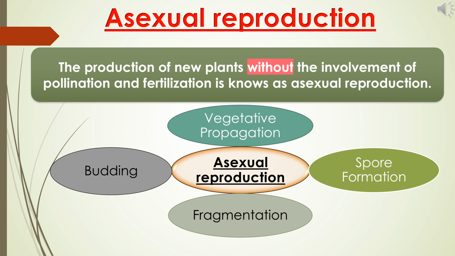Students, what are the types of reproduction? Sexual reproduction and asexual reproduction. Sexual reproduction means through the seeds. Asexual reproduction means without seeds. Asexual reproduction is the production of new plants without the involvement of pollination and fertilization. There are different types of asexual reproduction. They are vegetative propagation, budding, fragmentation, and spore formation.